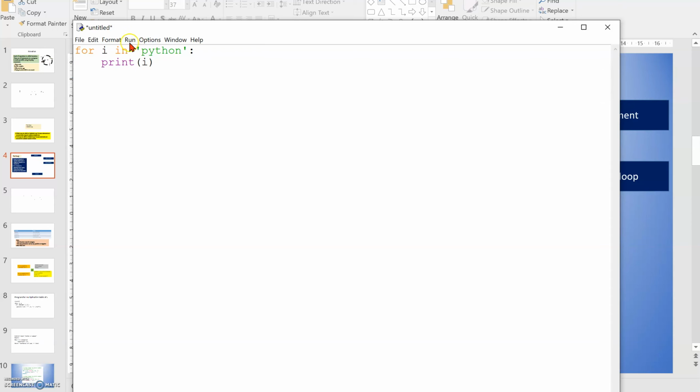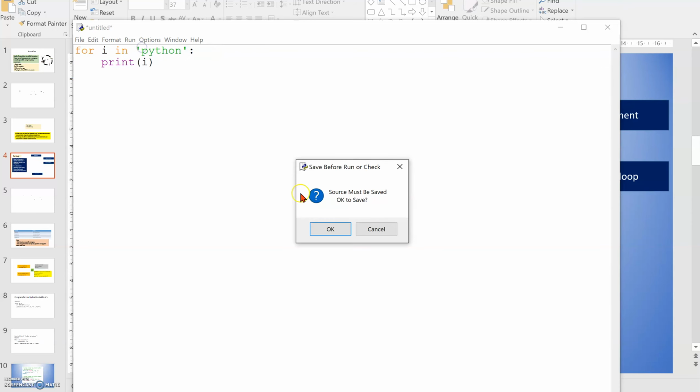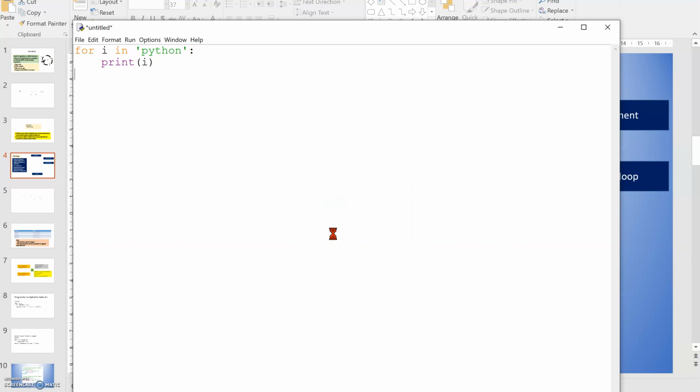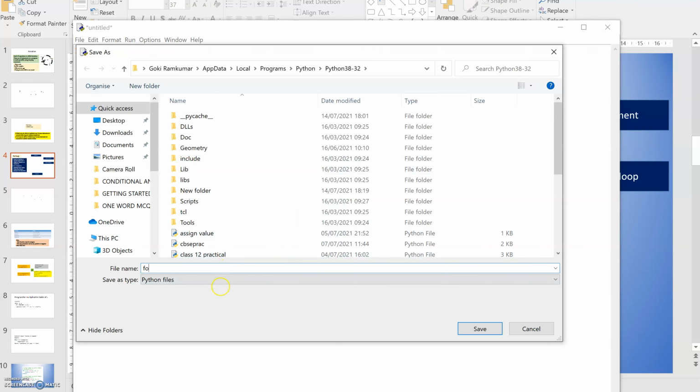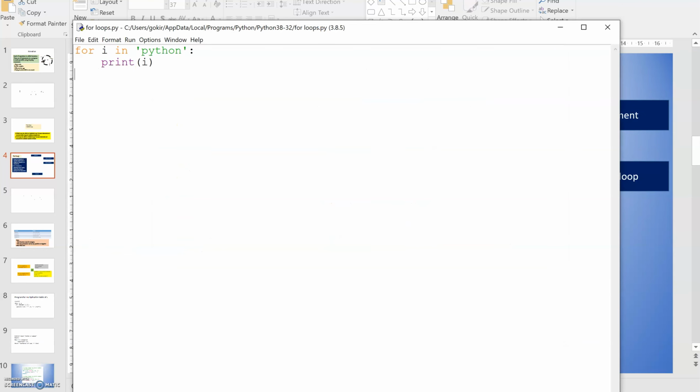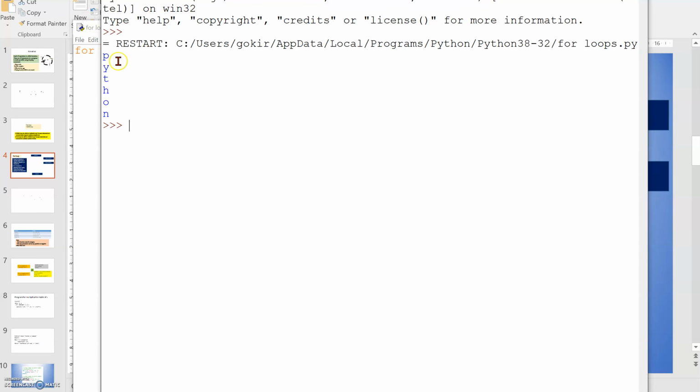So let's see the output. I'm going to execute the program. It is asking me to save it. So let me save this program with the for loops. Okay. So now you see Python.